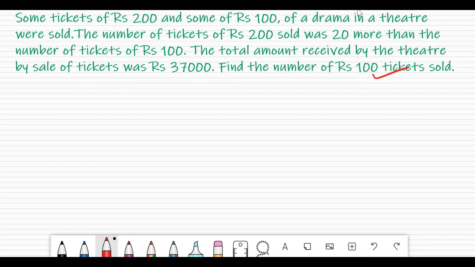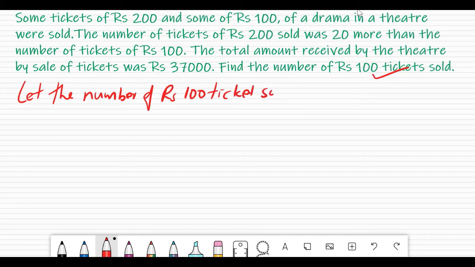So I will simply write over here: let the number of rupees 100 tickets sold be x, our variable. It is given here that the number of tickets of rupees 200 sold was 20 more than the number of tickets of rupees 100.